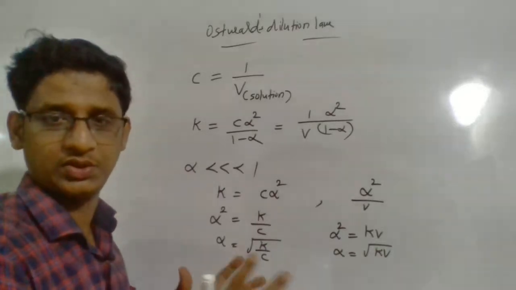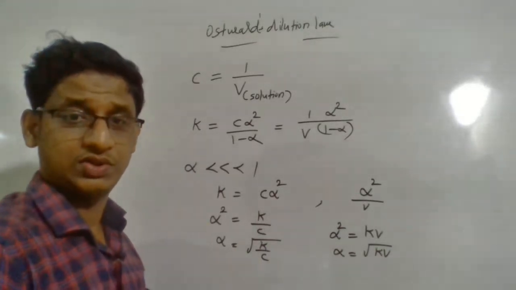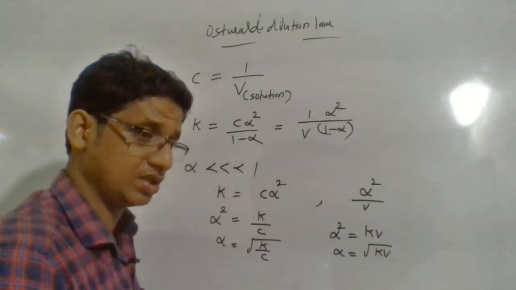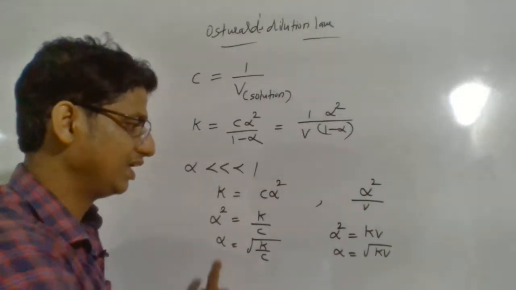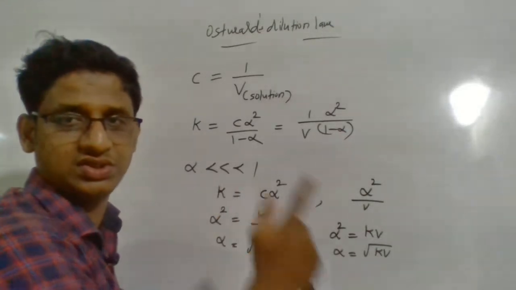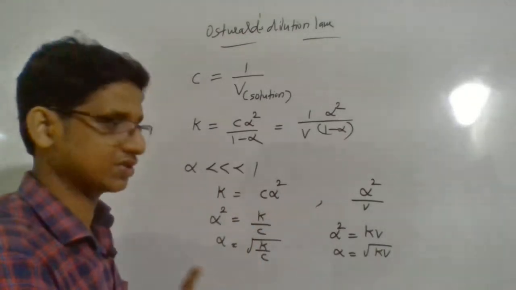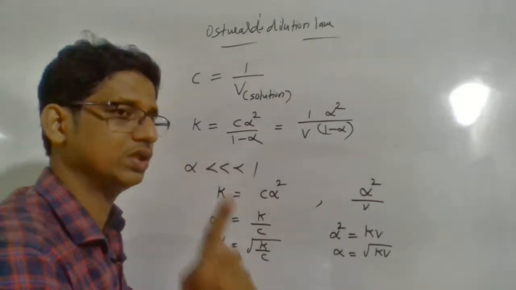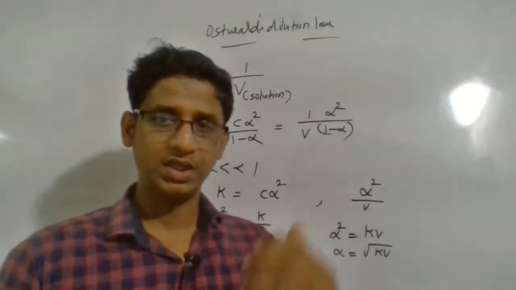These are the two relationships brought by Ostwald's dilution law. It was assumed that it can be applied to both strong and weak electrolytes, but it is found that these equations work only for a weak electrolyte. For a strong electrolyte, it doesn't work. So Ostwald dilution law is perfectly okay for a weak electrolyte, not for a strong electrolyte.